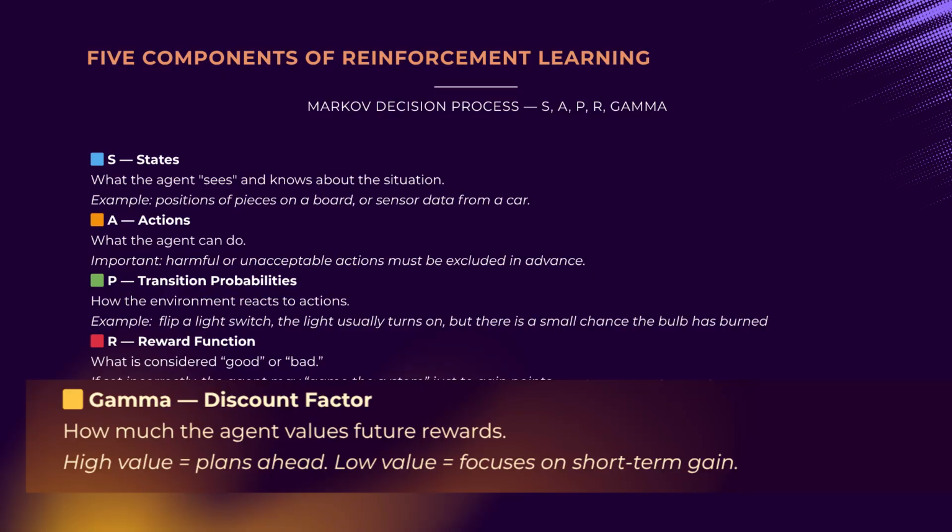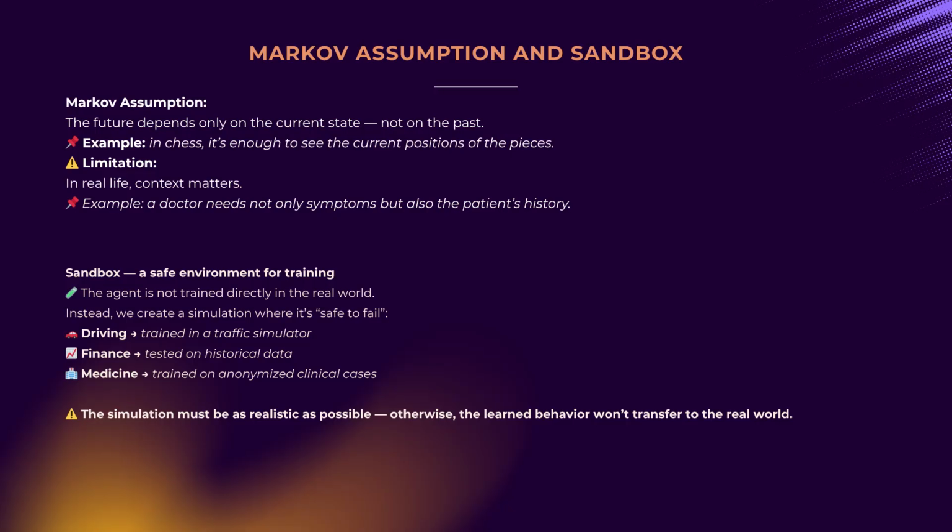The Markov assumption claims that the future depends only on the present, not on the past. It is akin to saying that for deciding your next chess move, you need only see the present board state, not how you arrived there. In real life, this rarely holds. If a patient complains of chest pain, a doctor needs not only the current symptoms but also medical history, lifestyle factors, and genetics. Accordingly, modern reinforcement learning theory includes alternative and extended approaches that relax the classical MDP's limitations and adapt to more complex tasks. However, their study lies beyond this course's scope.